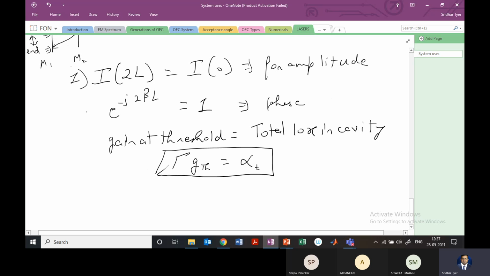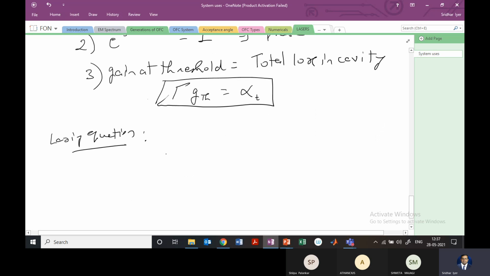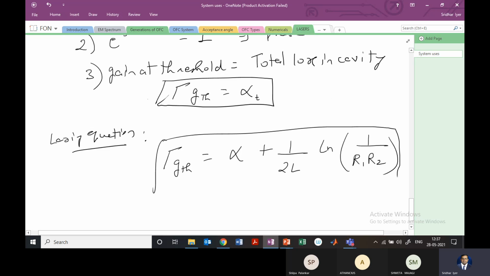So we'll have these as points number 1, 2, and 3, and therefore the lasing equation, that is, when the laser is going to operate at the highest frequency, is given as tau GTH, and that will be equal to alpha, which is the loss, plus a gain factor, that is 1 by 2L natural log of 1 by R1 R2. Okay. So this is the equation for the lasing threshold.